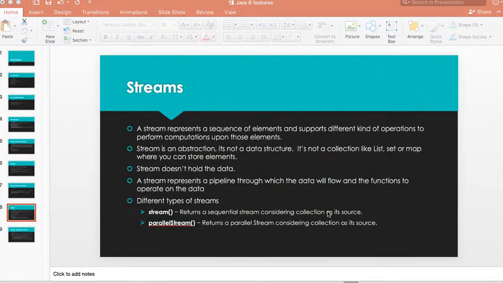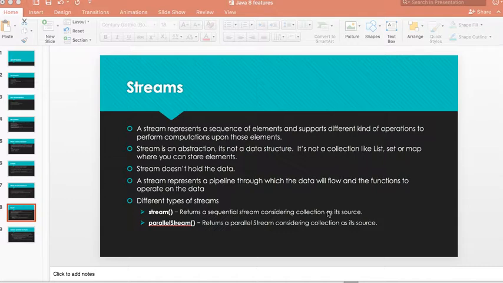So our next topic is streams, one of the important features of Java 1.8. A stream represents a sequence of elements from a collection. A stream is an abstraction, not a data structure. It cannot hold elements like a collection, list, set or map, where you can store elements.